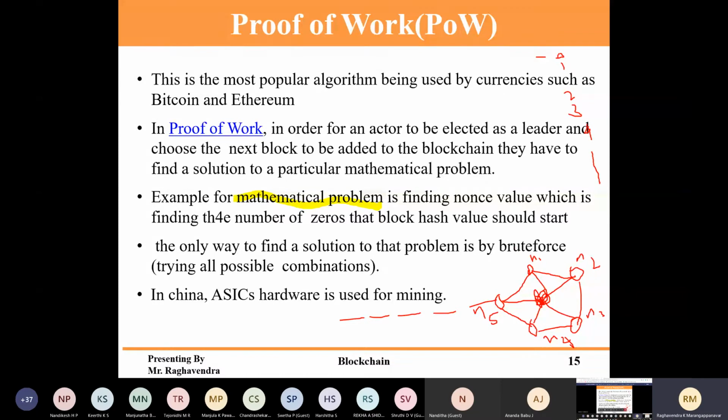These values will be passed through the hash function. So 0 will be passed through the hash function. Hashing technique is nothing but a fixed-size value you will get. You can pass any value, and you will get only a fixed-size output. Suppose it is a 256-bit hashing algorithm. Even if you pass 0, it will give you a 256-bit output.